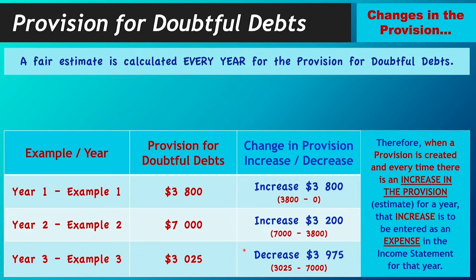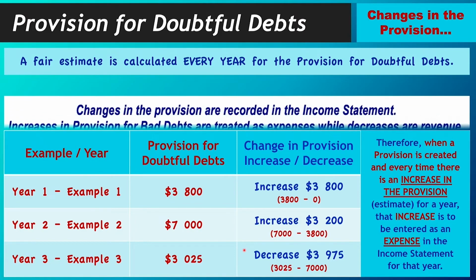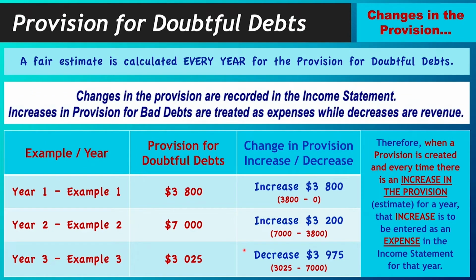Therefore, when a provision is created and every time there is an increase in the provision, like we saw in year 1 and year 2, this estimate is entered in the income statement as an expense for that particular year. So once again, whenever a provision is created and every time there is an increase in the provision for a year, that increase is to be entered as an expense in the income statement for that particular year.